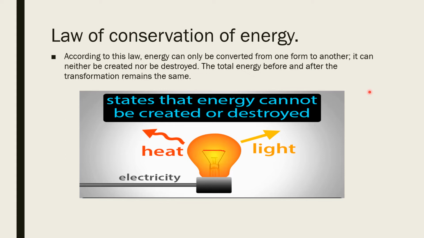When you switch the fan on, what happens to the blades of the fan? The blades will be rotating, that is the electrical energy will be converted into mechanical energy. Mechanical energy in the sense that it is getting kinetic energy. Kinetic energy is one of the forms of mechanical energy, isn't it? So the blades of the fan get kinetic energy. In this way we can explain the law of conservation of energy by using different examples.